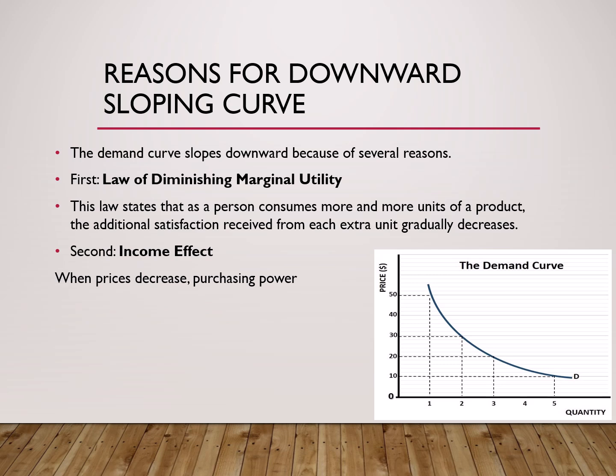Notice that your income did not increase, but because the price fell, your purchasing power increased. As a result, people buy more products. Therefore, lower prices increase quantity demanded and create a downward sloping demand curve.